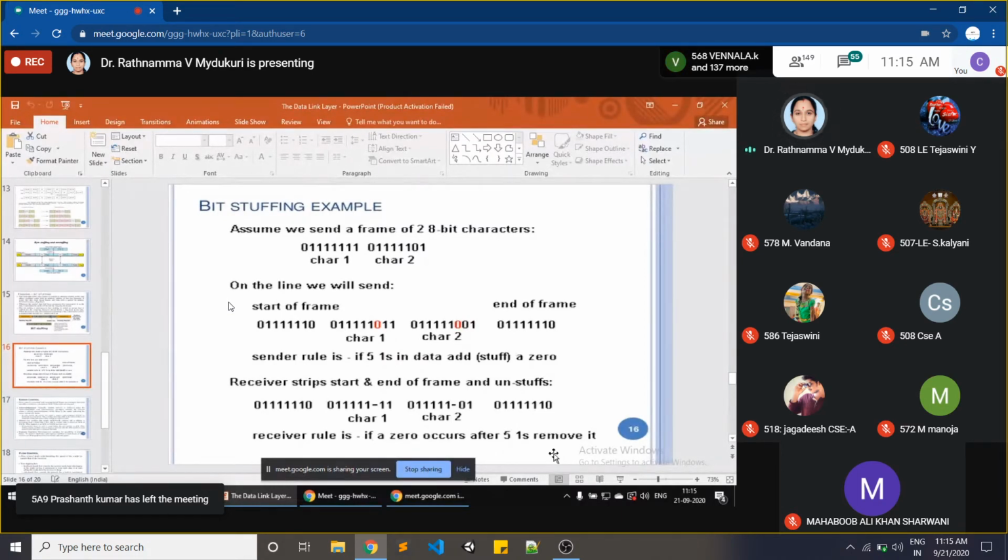According to the bit stuffing method, when you are sending any data, if the data contains 5 continuous ones, you have to stuff with a 0 bit. That is the rule for the sender. And what is the rule for the receiver? If you are receiving continuous 1 bits, the next coming 0 should be destuffed, removed. That is the rule for the receiver. So this entire mechanism we call bit stuffing.